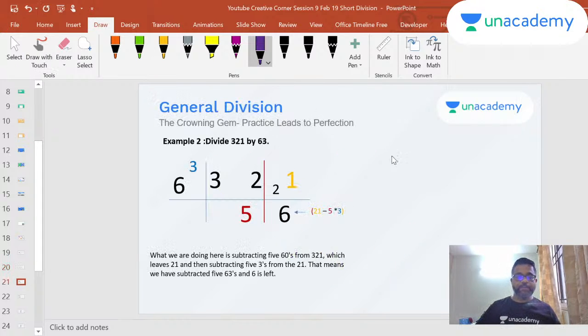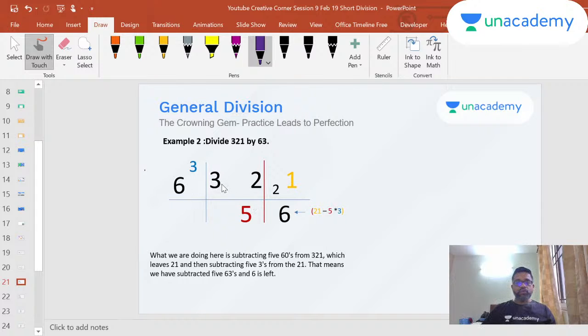Okay, so let's look at another problem. 321 divided by 63. So remember, see where I draw the line. Now how do you decide where you want to draw the line? I'll give you a simple tip. When you draw this, you have one digit on the flag, and you draw one line. If there are two digits on the flag, you can draw the line here, which means you'll have a 2-digit remainder. Now you're having only a 1-digit remainder, so I'll just draw the line here.